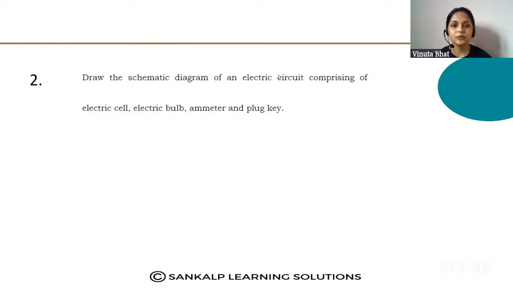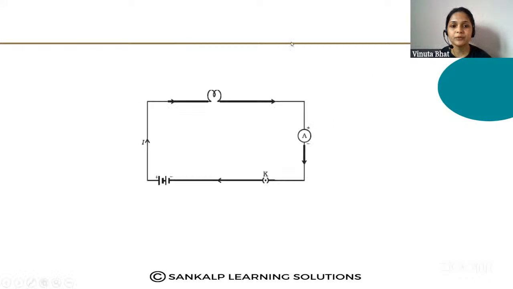So here, this is the circuit diagram. This is the electric cell, like a battery.